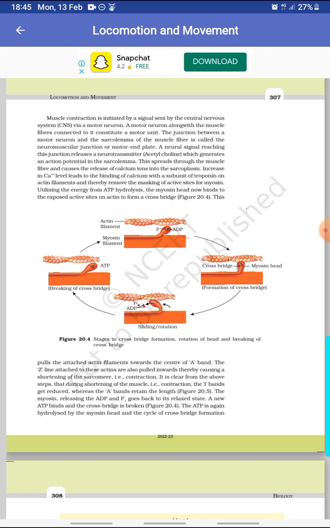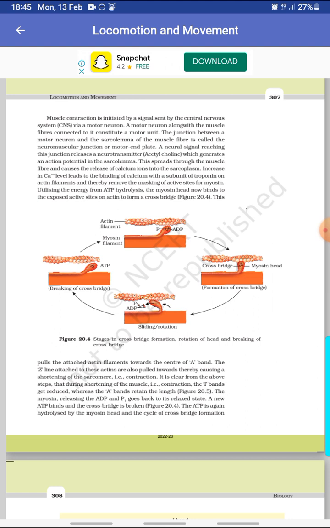The junction between a motor neuron and the sarcolemma of the muscle fiber is called the neuromuscular junction or motor end plate. A neural signal reaching this junction releases a neurotransmitter, acetylcholine, which generates an action potential in the sarcolemma. This spreads through the muscle fiber and causes the release of calcium ions into the sarcoplasm. Increase in calcium ion levels leads to the binding of calcium with a subunit of troponin on the actin filaments and thereby removes the masking of active sites for myosin.